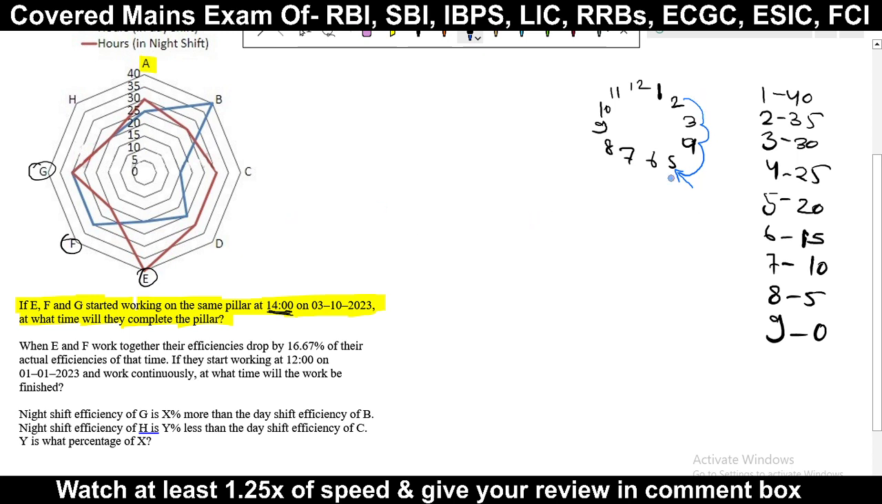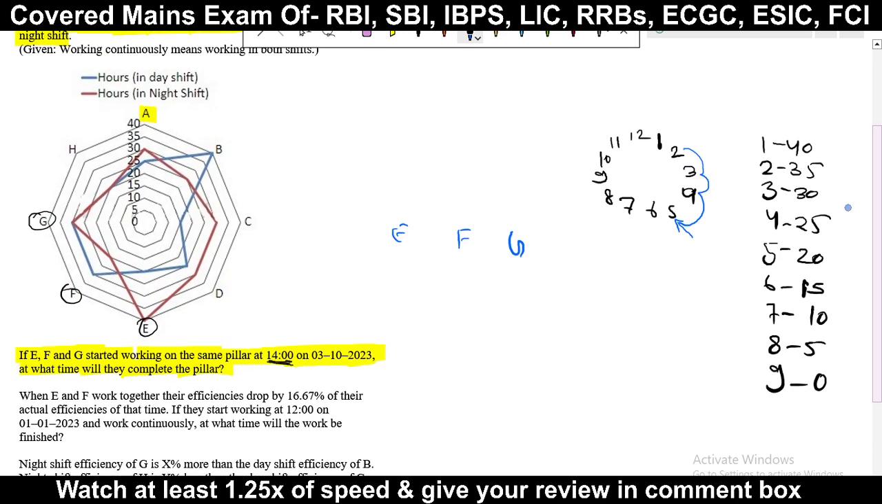So what we will do, first of all we will check the timing which is required by them. So I'm writing here E, F and G. Now check the timing of day shift only. Focus on the day shift. Day shift is in blue color. So first of all E, and blue is here.